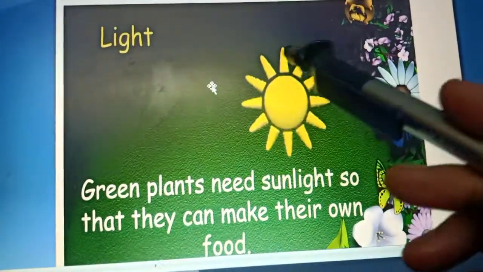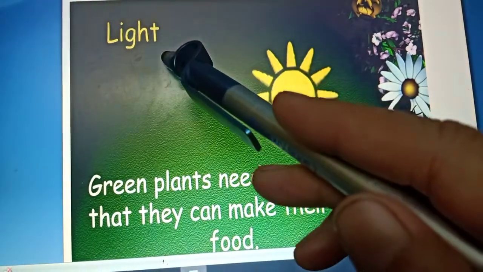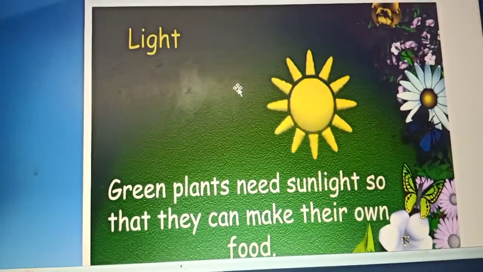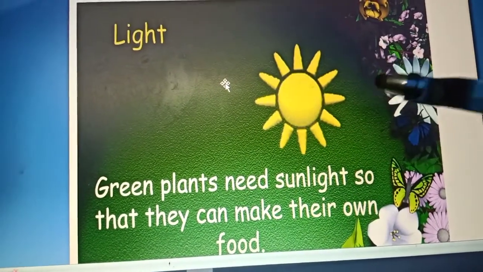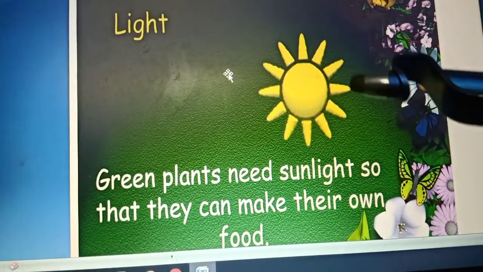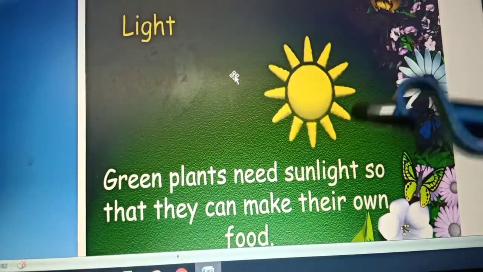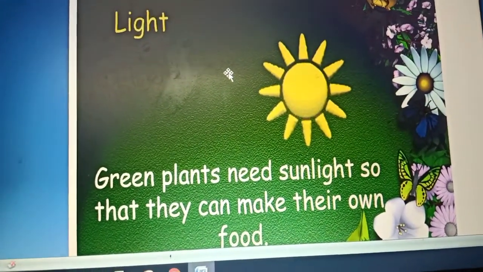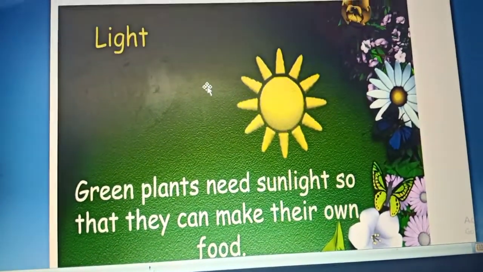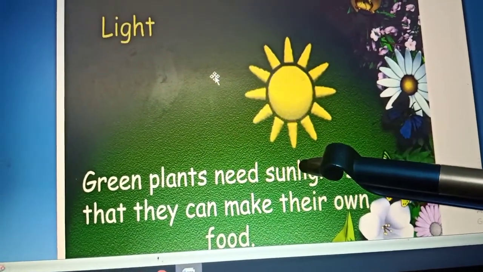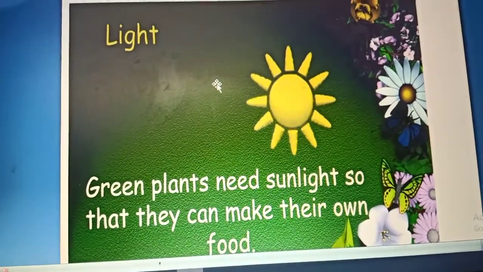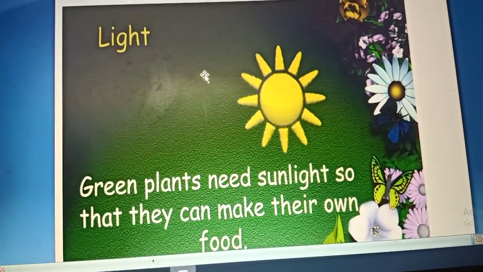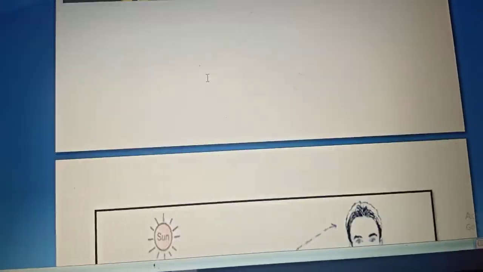So what these green plants do, they use the sunlight along with other components and they make their own food. And when they make their own food, then they become healthy, they grow well. And if the plants grow well, then the other creatures of the earth will get food to eat.